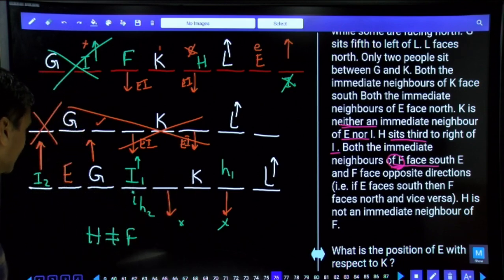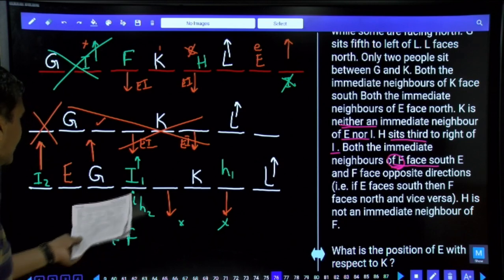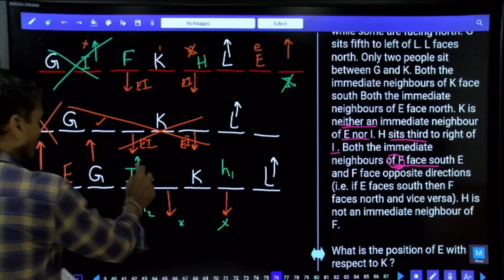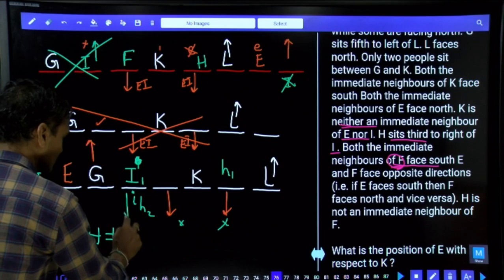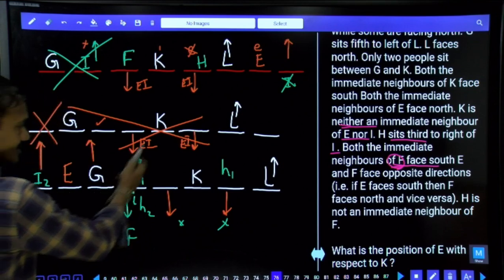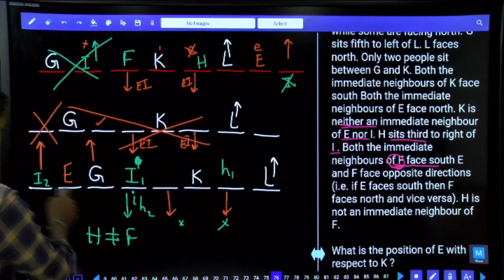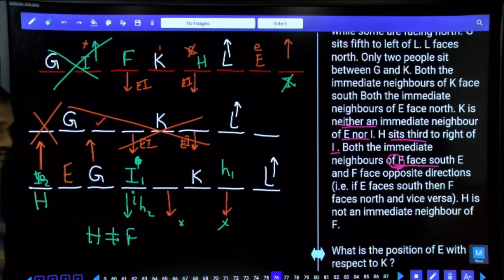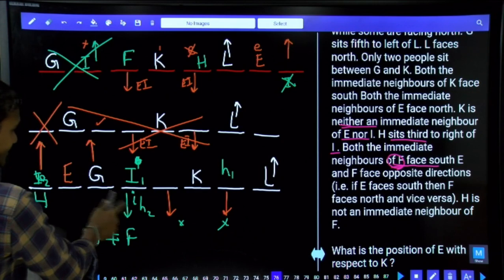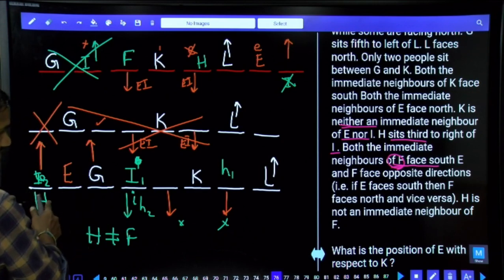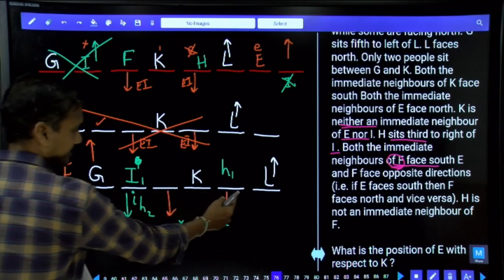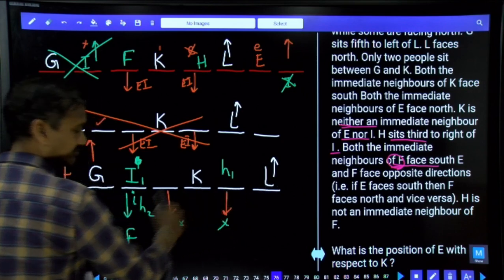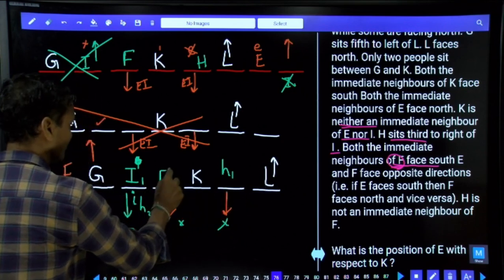Are you following this one or not? Hence, which implies that I cannot be at this place. Then, if you take I is facing towards south. If I is facing north, H will be here. If I is facing south, then H will be here. If H is here, H sits out to the right of I is valid. Then if H is here, H and F are not adjacent to each other. Then F cannot be at this place because immediate neighbors of F are facing south. Then F must be at this place.